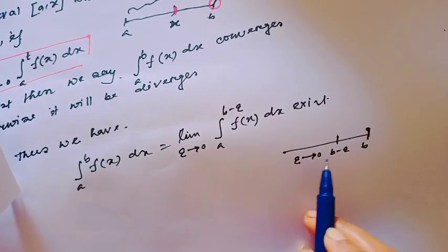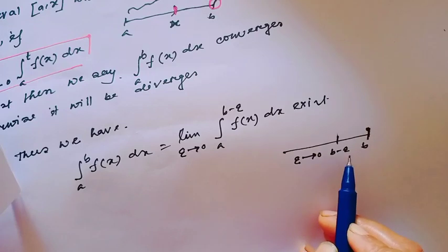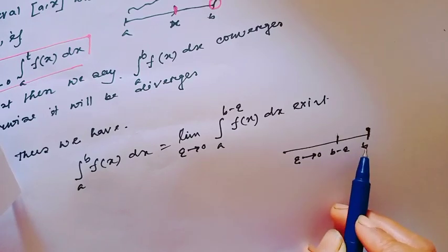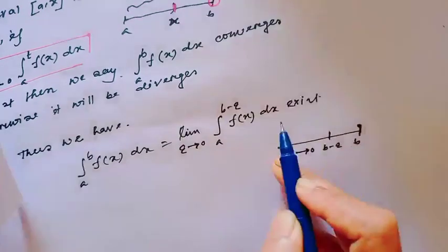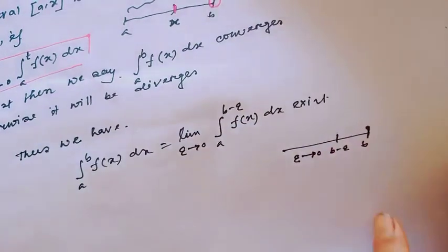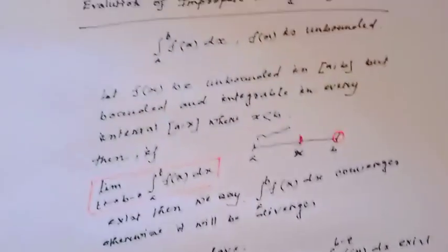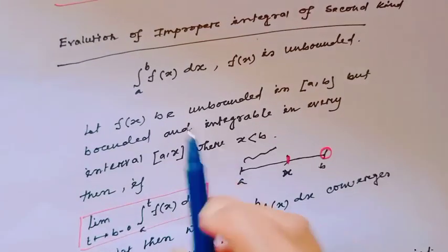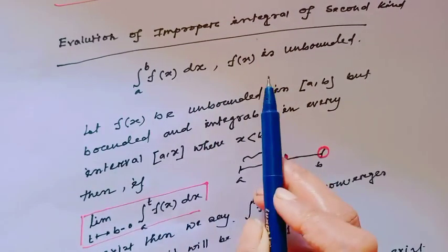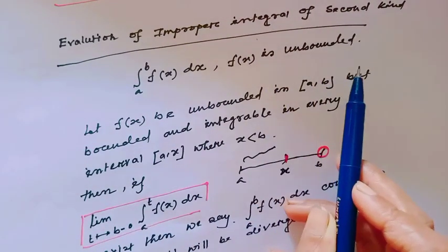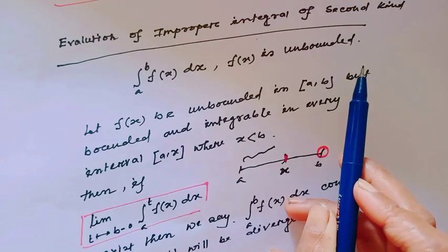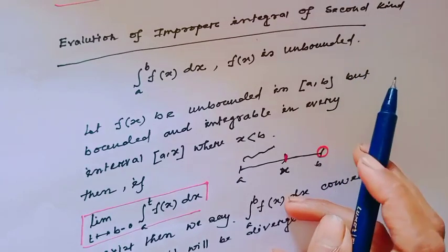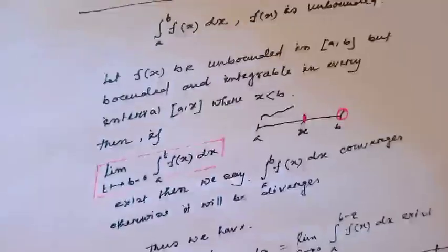When epsilon tends to 0, then b minus epsilon goes to b. And if this limit exists, then we can say this improper integral a to b f(x) dx, where f(x) is unbounded at the point b, is convergent.